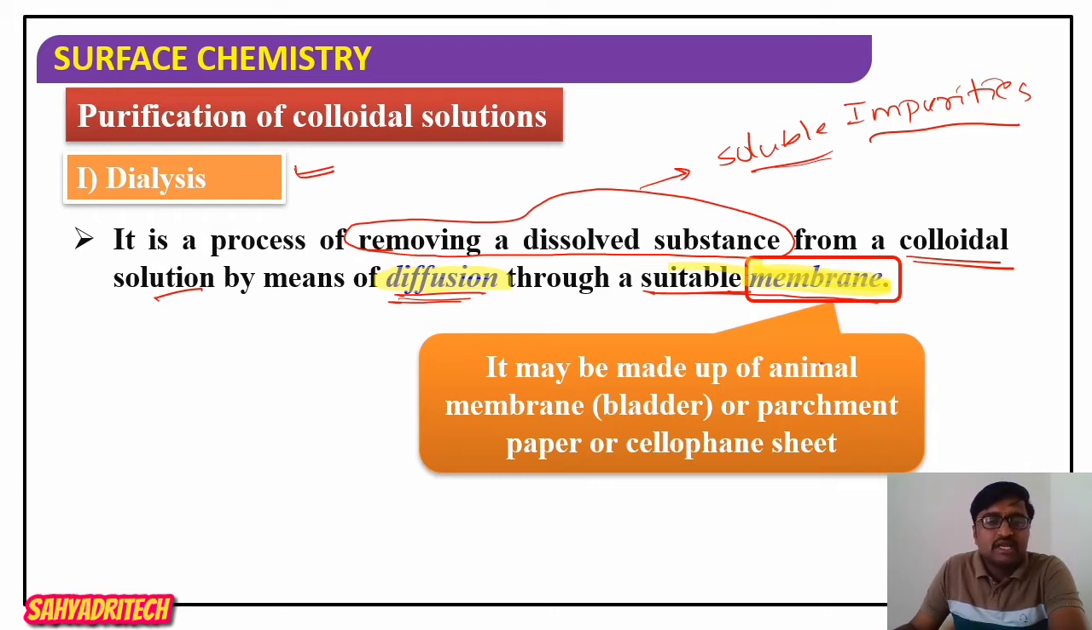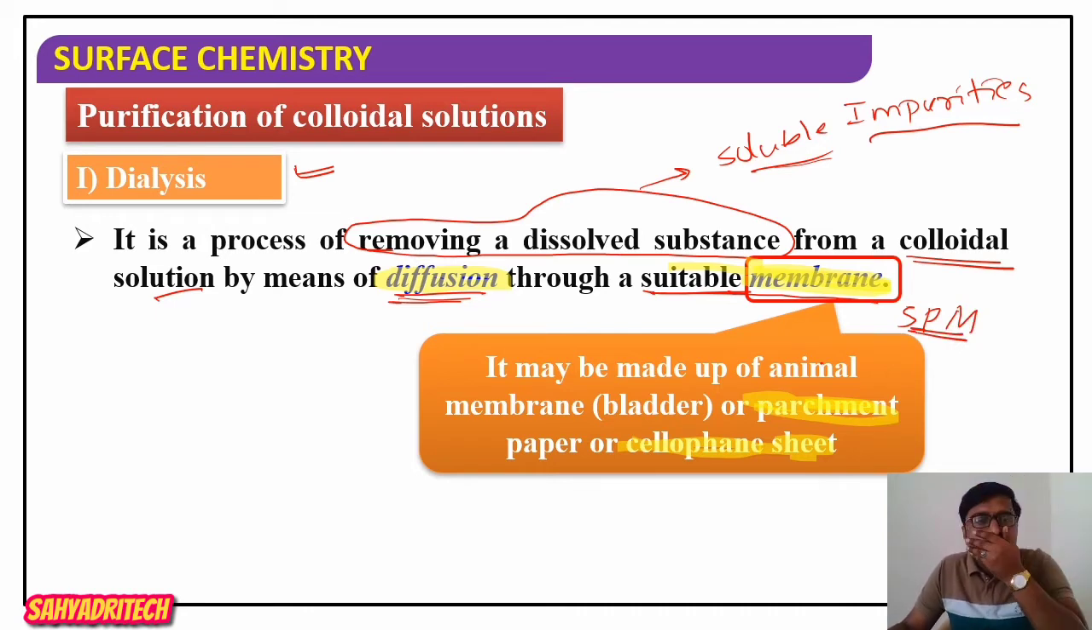So synthetically prepared means it may be parchment paper or a cellophane sheet. These membranes are also called semi-permeable membranes. What is dialysis here? It is the process of removing a dissolved substance from a colloidal solution by means of diffusion through a suitable membrane. This is called dialysis.